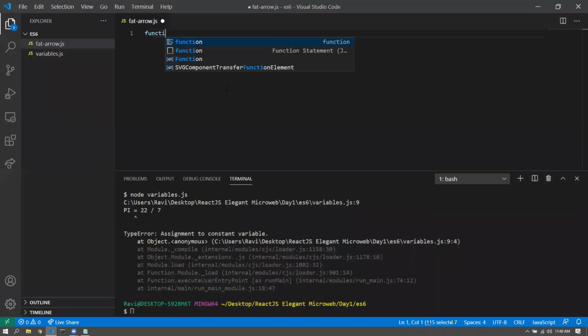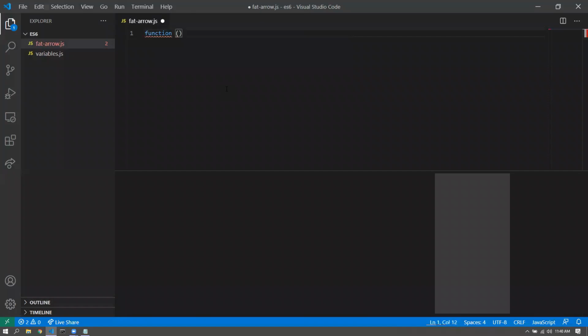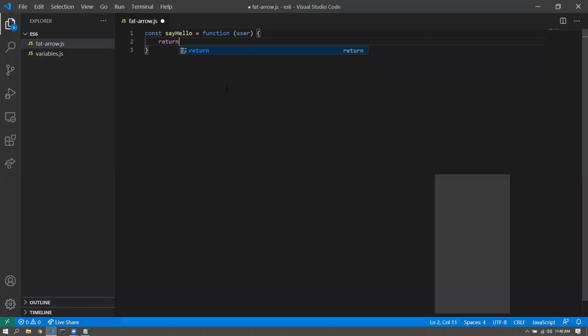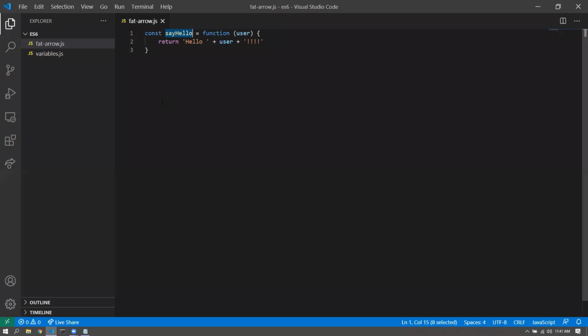Now in JavaScript, there is a possibility that you can create anonymous functions and assign them to variables. I would like to have it assigned to a const. All right, say hello, for example, user, and return hello user, something like this. And this constant can then be used as a function, or maybe we can also make this one a bit clean.